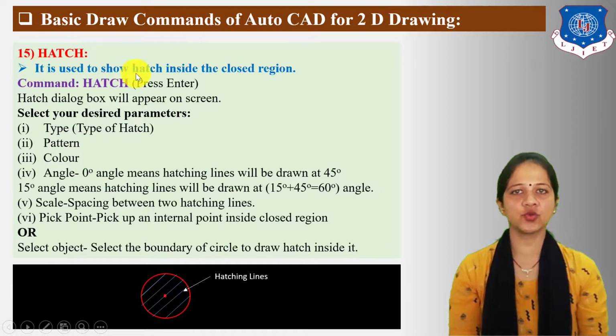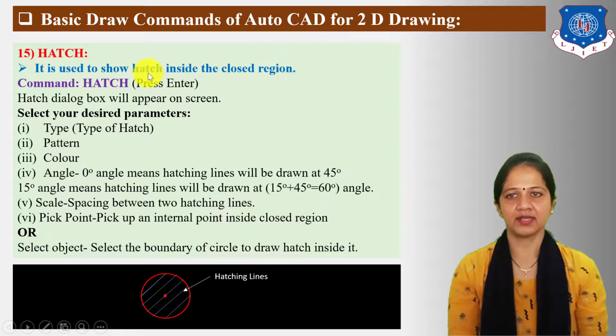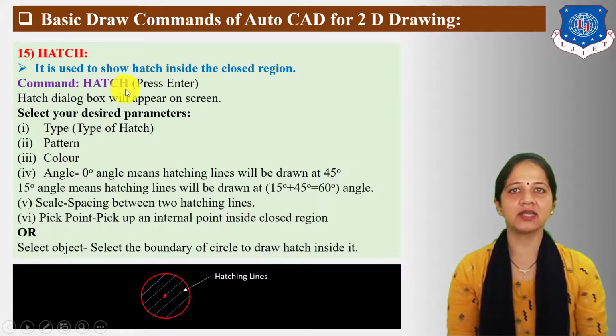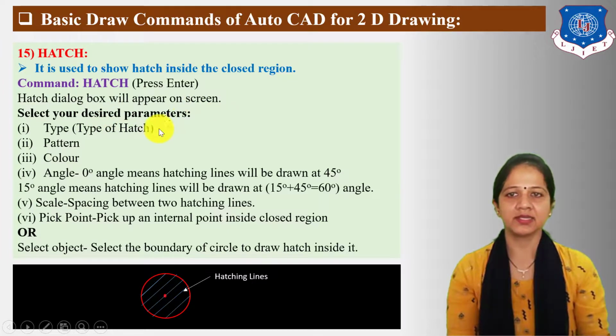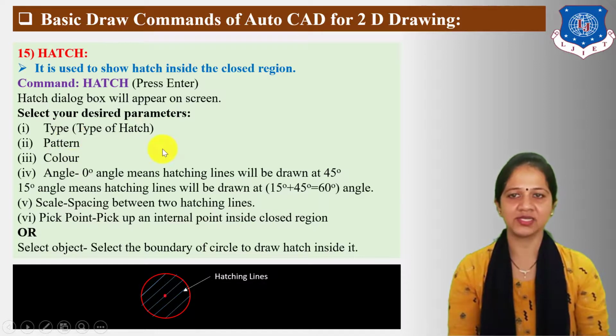Next, let us understand the hatch command. It is used to show hatch inside a closed region. The command for hatch is HATCH. So type hatch in the command area, then press enter. Now the hatch dialog box will appear on screen. Select your desired parameters like type of hatch, pattern, color, angle.